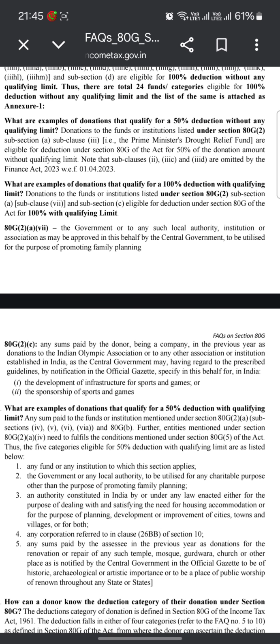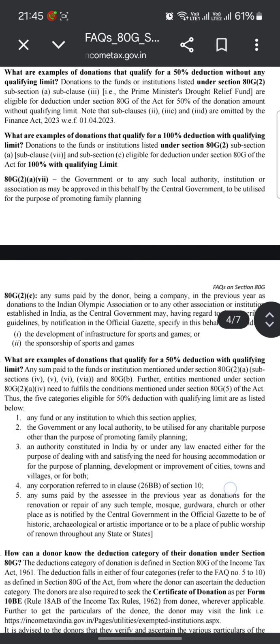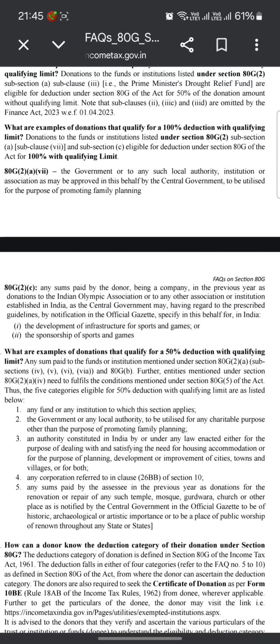What are examples of donations that qualify for 50% deduction with qualifying limit? Any sum paid to the funds or institutions mentioned in 80G(2), subsection 2 or subclause (a), subsections 4, 5, 6, 6A, 80GB, and other entities mentioned under 80G(2)(a)(iv), needs to fulfill the conditions mentioned under 80G(5) of the Act.